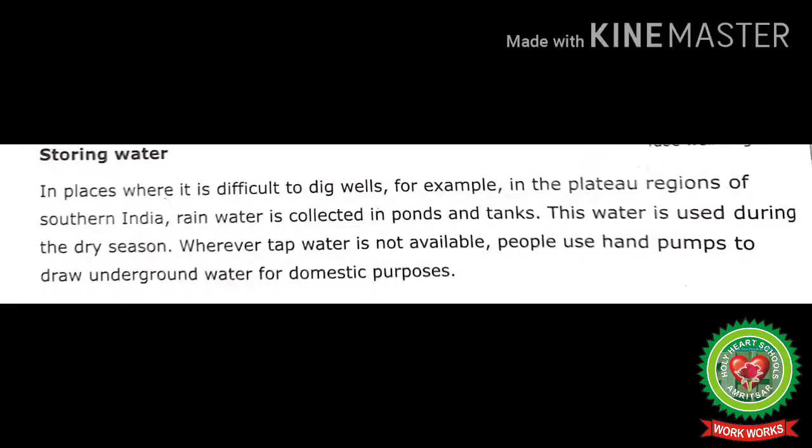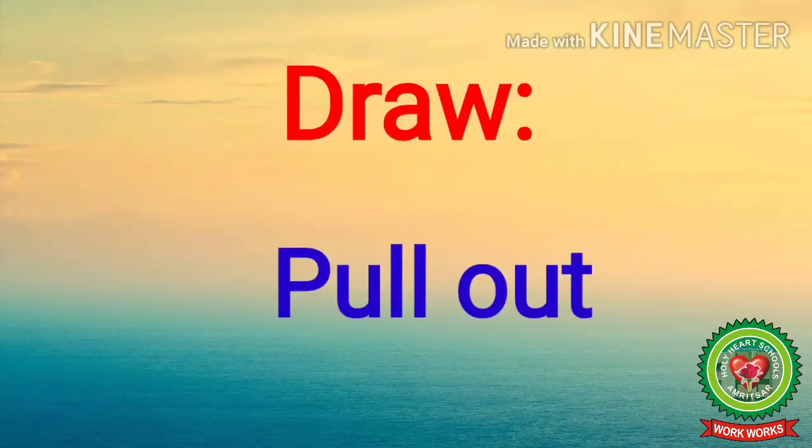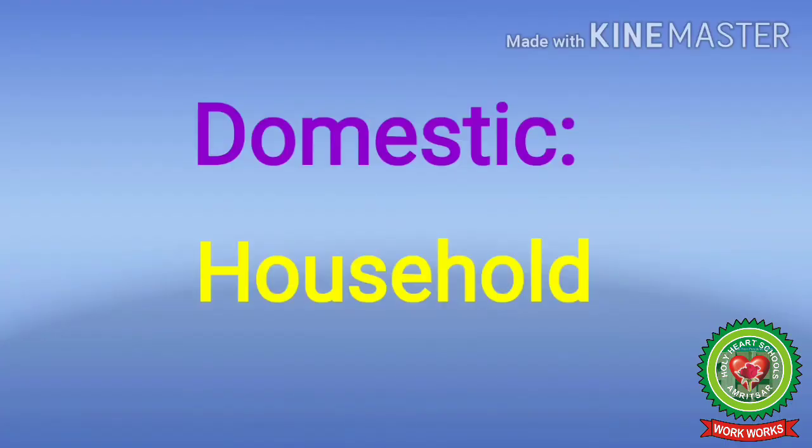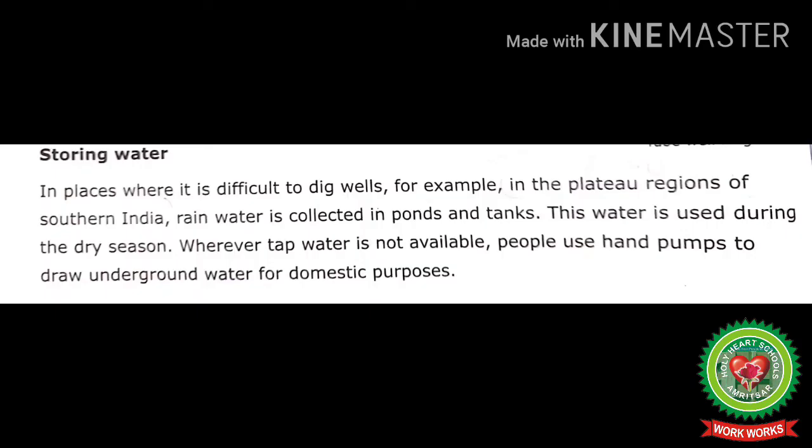This water is used during the dry season. Wherever tap water is not available, people use hand pumps to draw underground water for domestic purposes. Draw means pull out. Domestic means household. Now I will explain storing water with the help of these pictures.